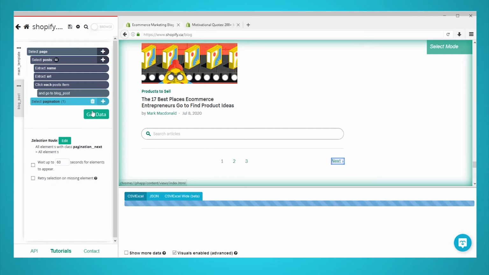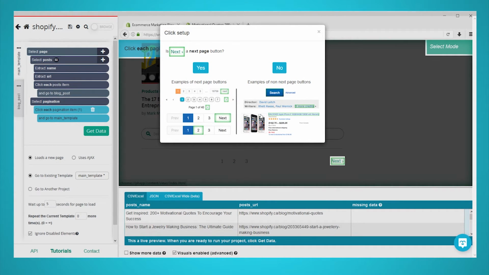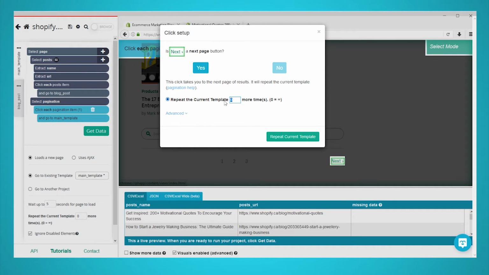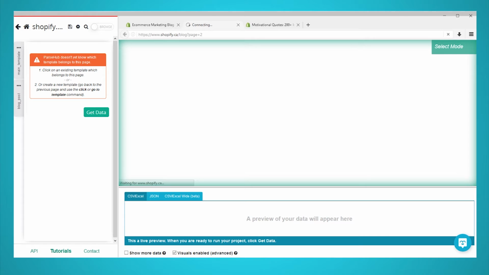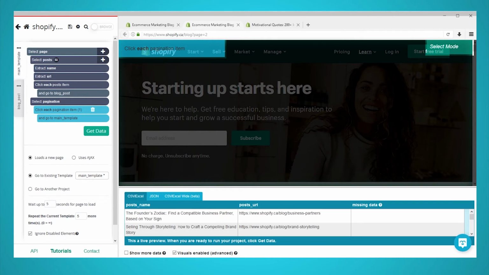Use the plus sign next to your Pagination selection and choose the Click command. A pop-up will appear asking you if this is a next page link. Click on Yes and enter the number of times you'd like to repeat this process. In this case, we will scrape 5 additional pages. It's now time to run your scrape job.